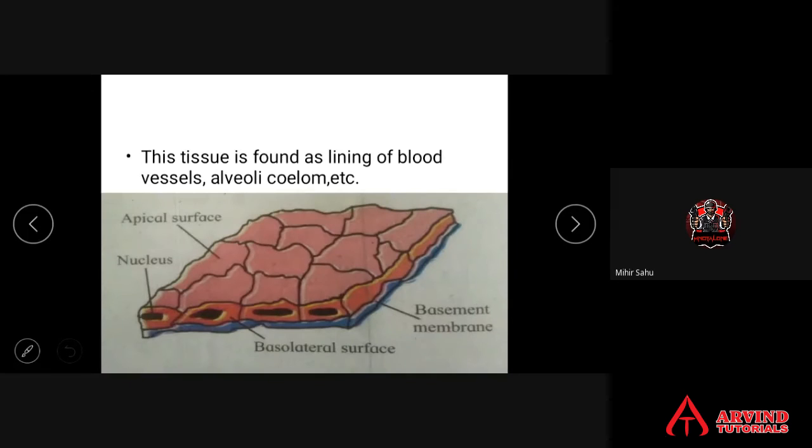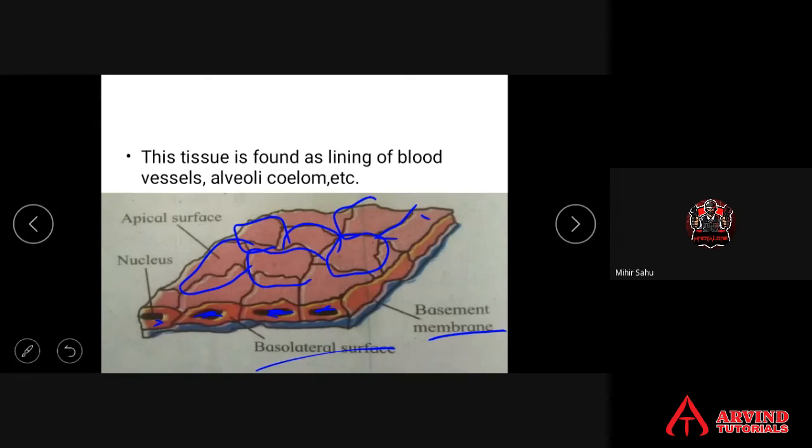This is a diagram for squamous epithelium. We can see a basement membrane present. It shows the basolateral wall, apical surface and nucleus. It has a serrated margin, meaning the teeth-like margin is also visible. These are the single cells. Squamous epithelium appears as tiles arranged on a pavement, so they are also called pavement tissues. You can see a centrally placed nucleus also. Diagrams and all you have to learn. This diagram is taken from the textbook, it is there in your textbook.